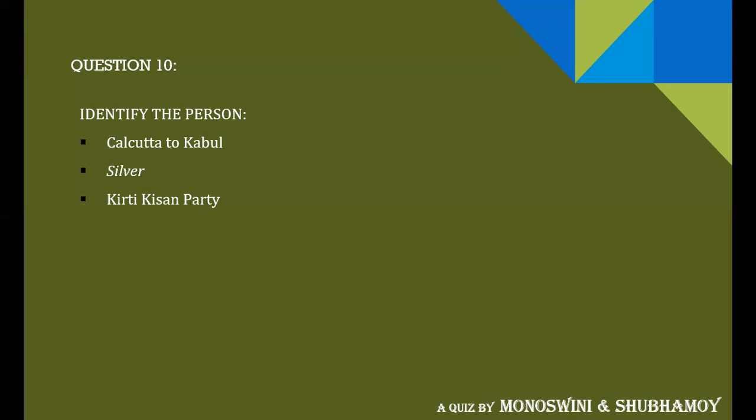activities. If you can identify this person, you will get 10 points directly. There is no partial point in this question, just 10 points for identifying the person. So we move to question number 11 now.